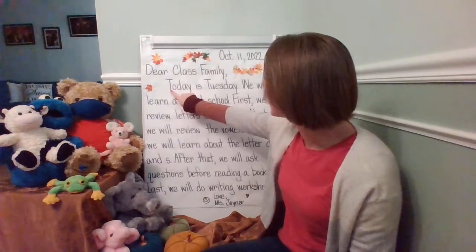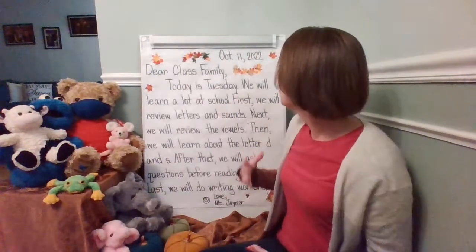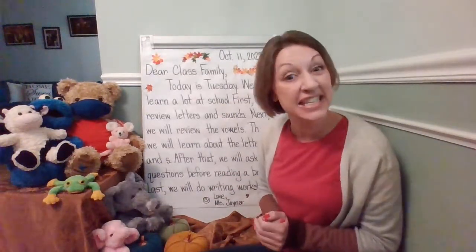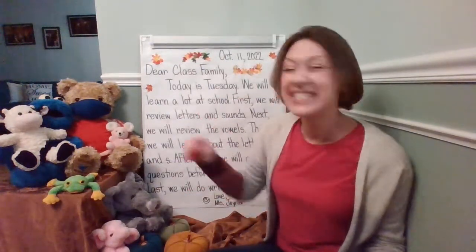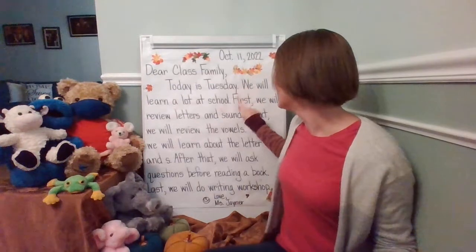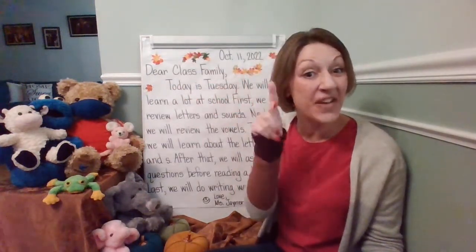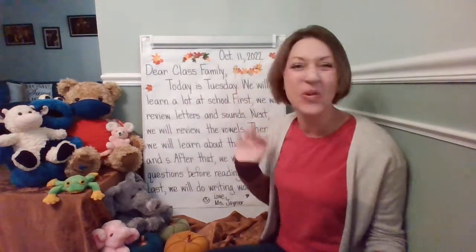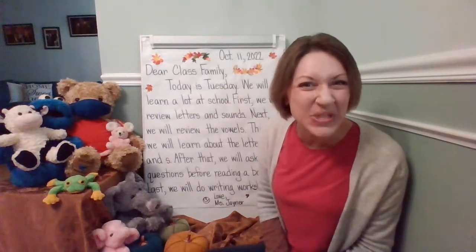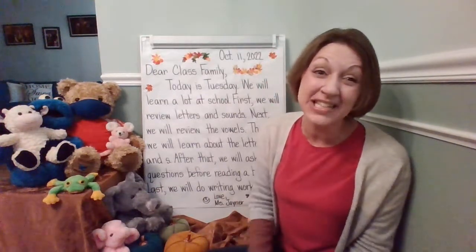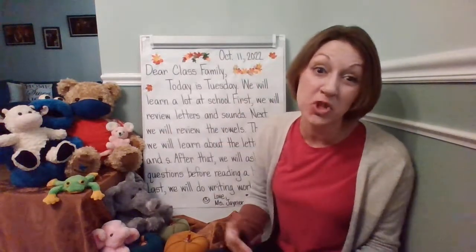Let's go ahead and look at that capital T that starts the sentence. Good writers begin each sentence with a capital letter. We're going to go ahead and review the parts of a sentence today. Remember? Let's review. First, it starts with a capital letter. Two, it tells a complete idea. Three, finger space between the words. And four, a punctuation mark at the end. Shout out to Jack Hartman's YouTube channel. Your parts of a sentence song really helps our brains to remember the special parts as we're learning to write